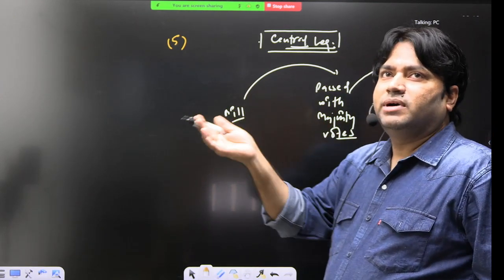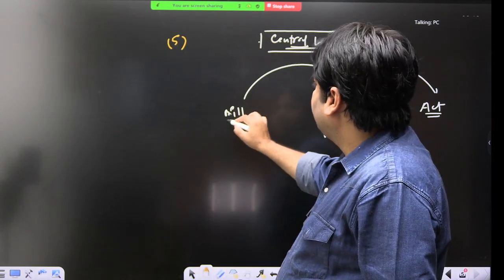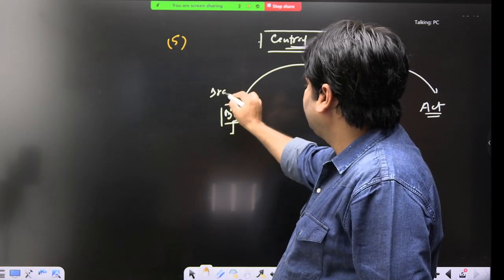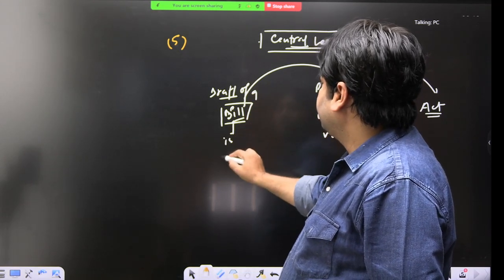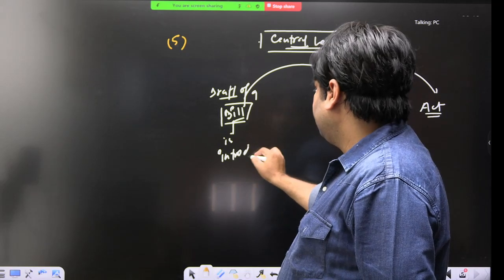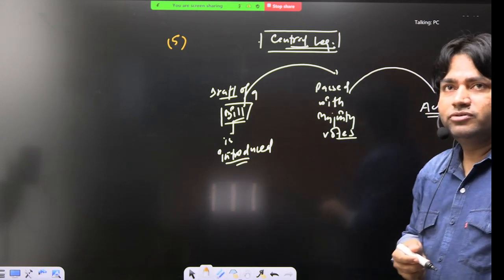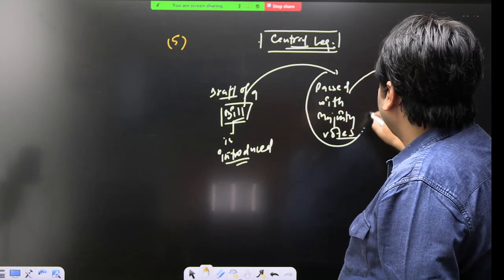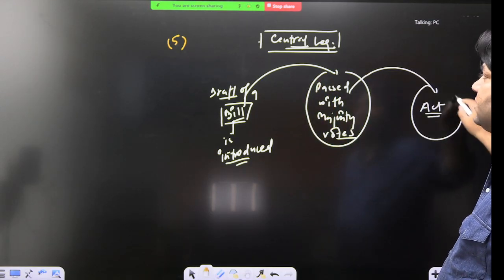Okay, if it is a money bill and all this, in polity you will read about the technicalities. But first what happens? A draft of a bill is introduced. This is the first step. And what is the second step? It will be passed with majority votes, and then it will become an act.